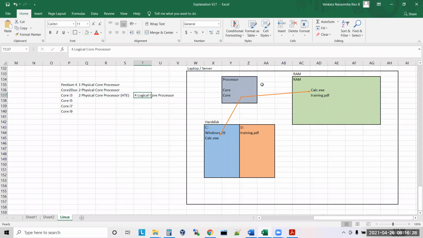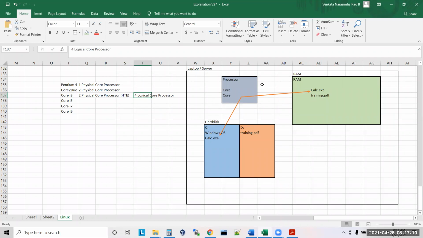Let's say each core can take care of 50. If all 4 work together at the same time, how many can they take care of? 200. If one core can manage 50 people, and I have 4 logical cores, which means 4 separate logical cores, right? Yes. Then how many people can they manage? 200 people. If one logical core can manage 50 people and I have 4 logical cores, then 200 people. So you understood, right?